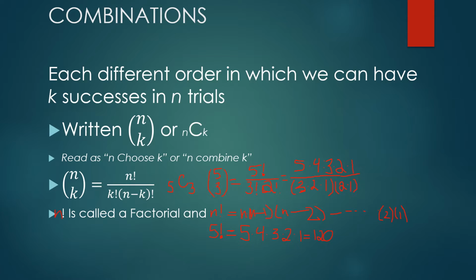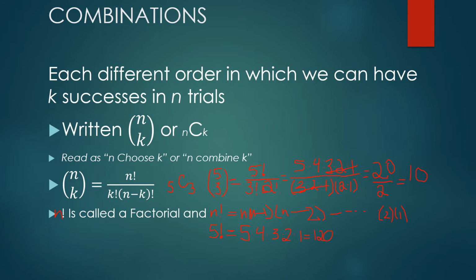You'll notice 3 times 2 times 1 occurs in both the numerator and the denominator, so you can cancel those. And so in the numerator, I'll just have 5 times 4, which is 20. And the denominator will have 2 times 1, which is 2. And then 20 divided by 2 is 10. So that's where that 10 came from, where I told you there's 10 ways to arrange 3 wins in 5 tries. It wasn't magic. I just did this. It's a fun time.